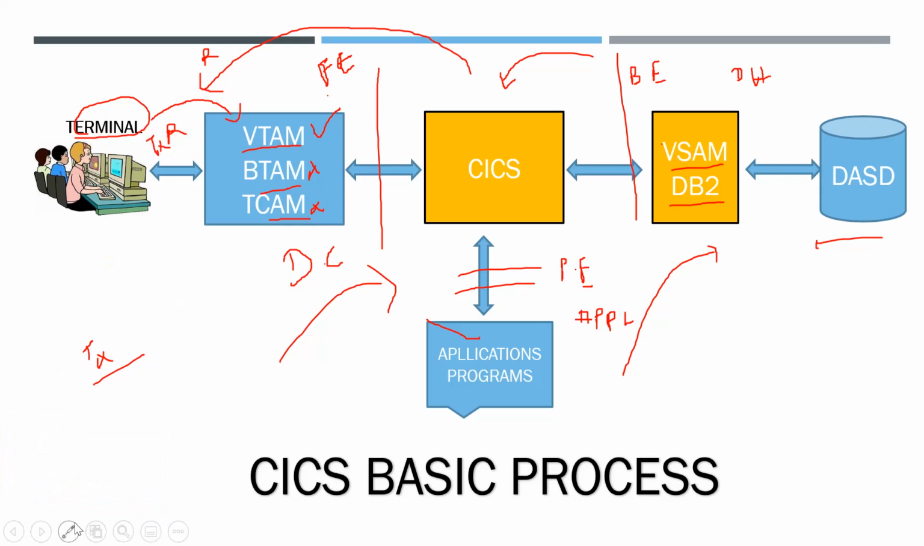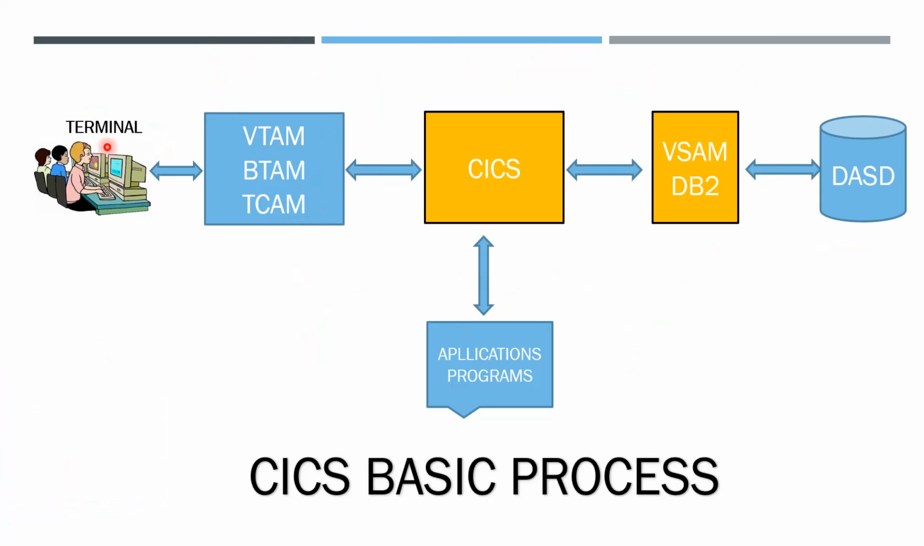From the terminal, the user makes a transaction. This is the front end, how the user is connected to CICS. The transaction is brought to CICS. From CICS, if the user invokes an application to be run, then the application processes that transaction. If the user accesses data, then the application program accesses the database, DB2 or VSAM, and from there the data is accessed.